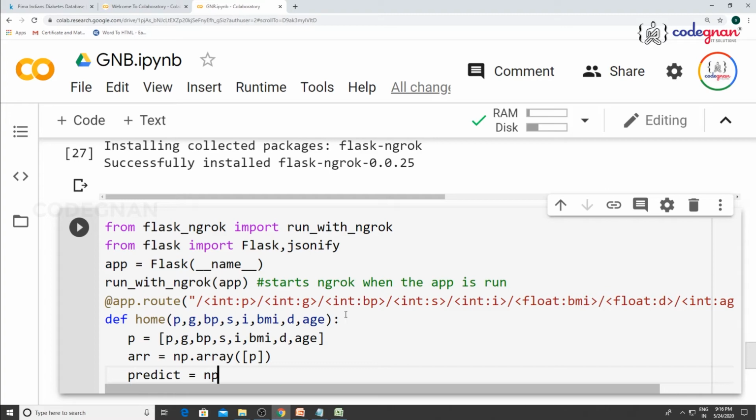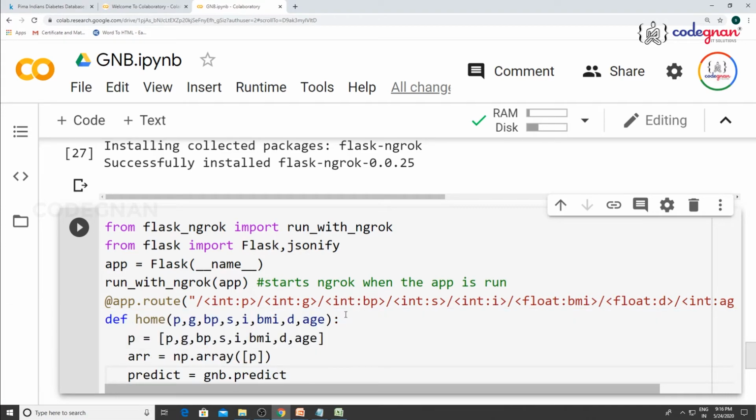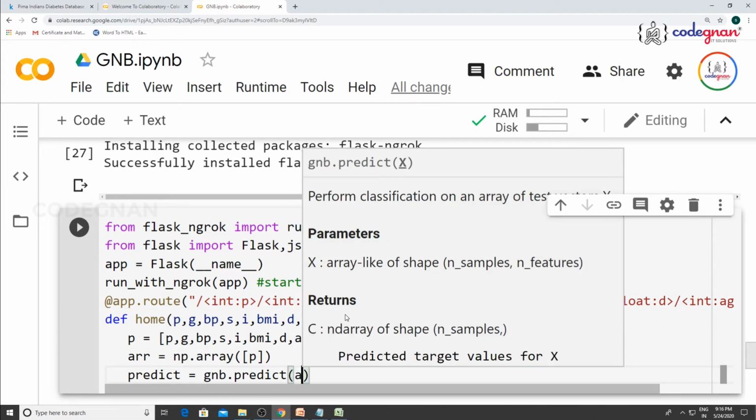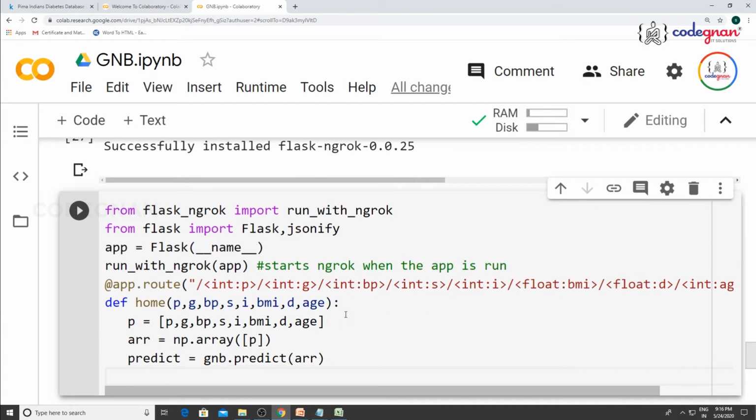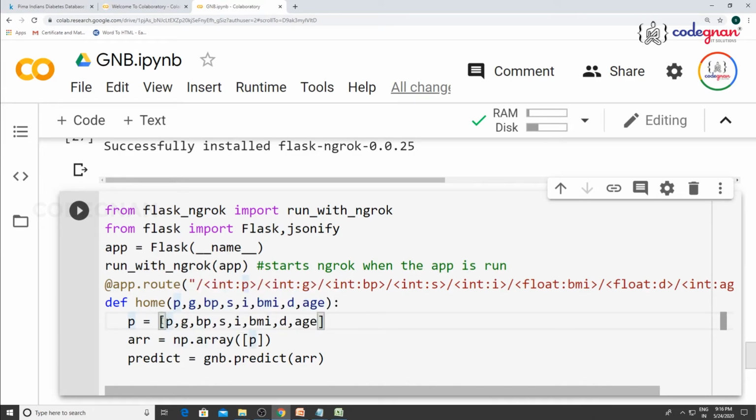Prediction function is equal to, what is the model name? GNP dot predict. Predict of what is your input over here? ARR. Once you define your array, because this is pretty much similar. If you go for the previous example, I need to define string and all the parts, but here all are my input, right? I am trying to tell you another method. If you define this in the format of a list and transform that to an array, this array will be taken as input for your naive Bayes classifier.